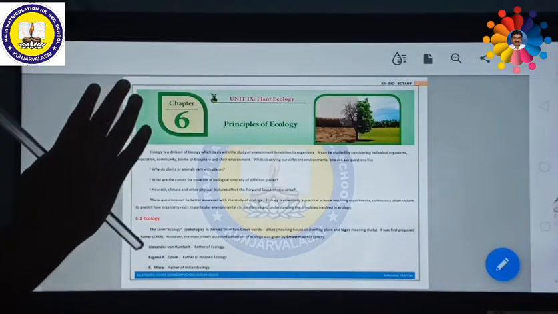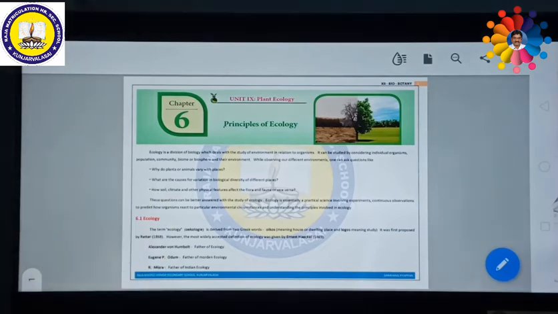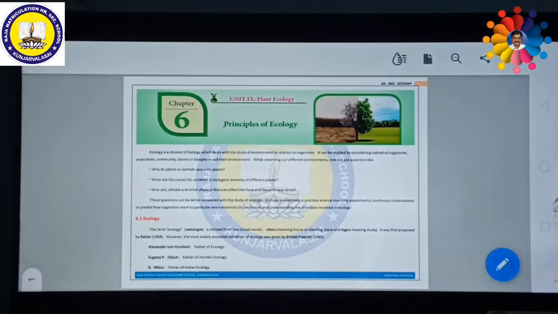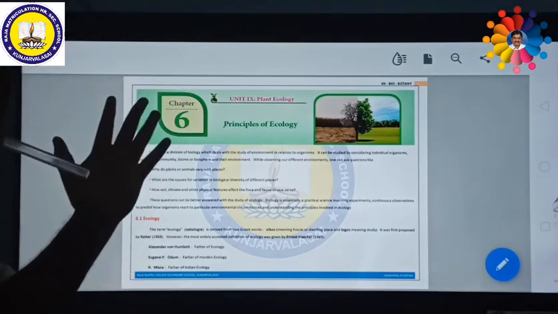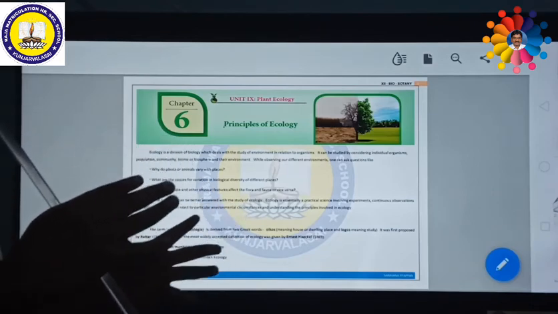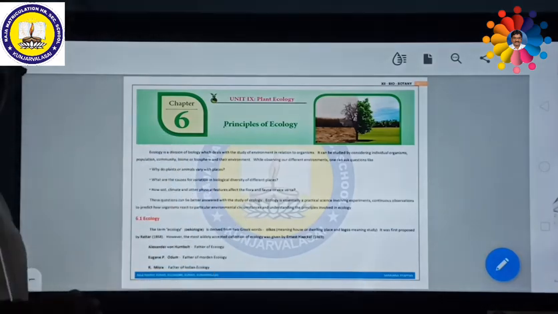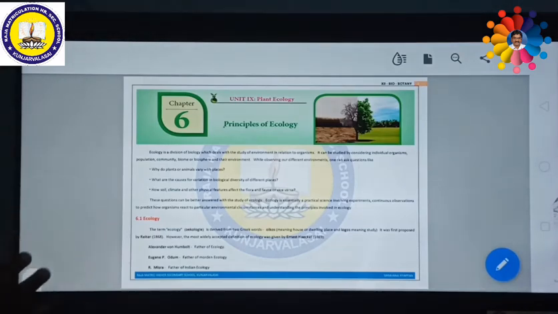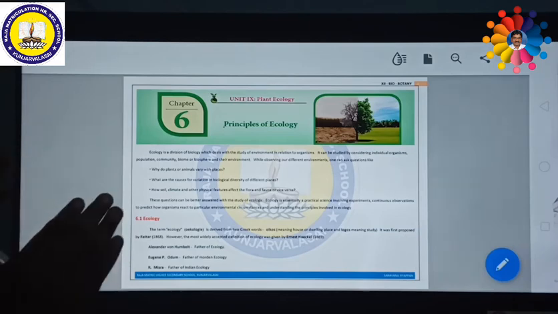Actually, ecology is a specialized division of biology which deals with the study of environment in relation to organisms. What do you mean? Whatever environmental factors are directly interlinked with the organisms are called ecology. It can be studied by considering individual organisms or population or community or biomes or biosphere and their environment.